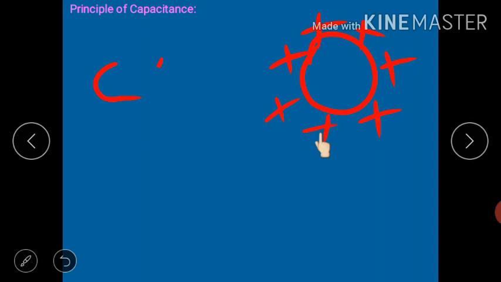C is directly proportional to R. So to have a high value of capacitance, you need to increase the R, but we cannot go beyond the limit. So the size will become inconvenient. So that's why a single conductor will have low capacitance. So that's why whenever we talk about a capacitor, we always talk about two conductors. Okay, so let's discuss what is the principle of a capacitor.